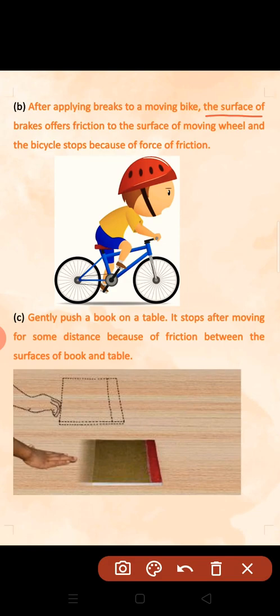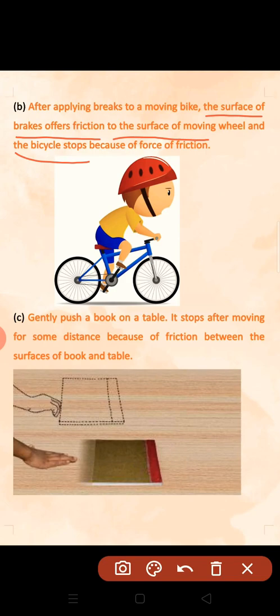the surface of the brakes offers friction. When you apply brakes on a moving bike, the surface of the brakes will offer friction to the surface of the moving wheel, and the bicycle stops because of friction.